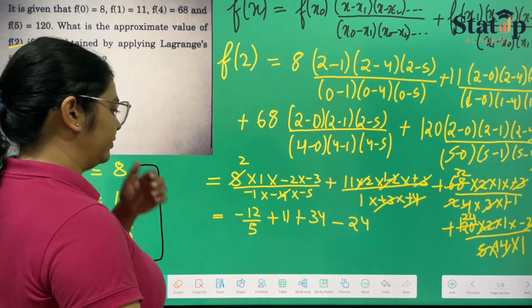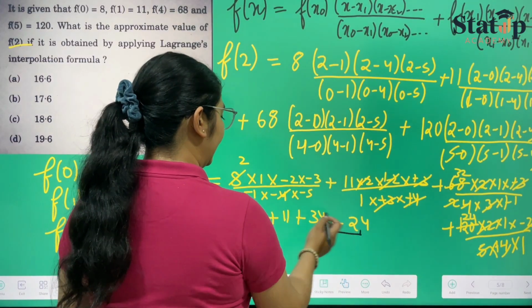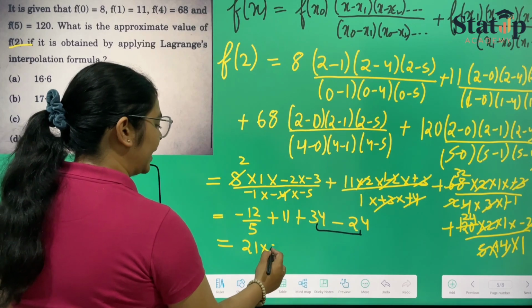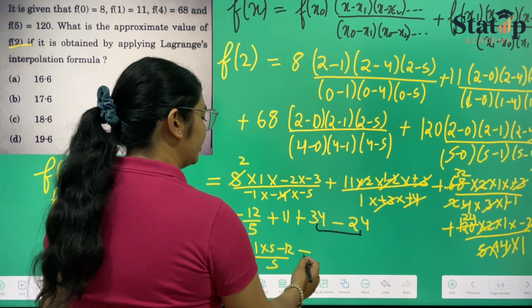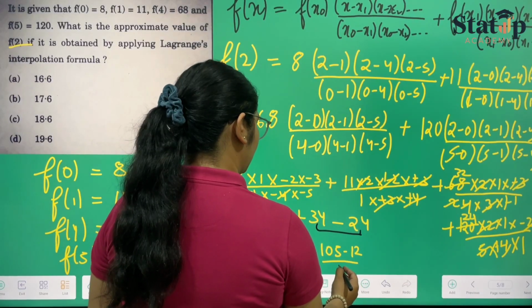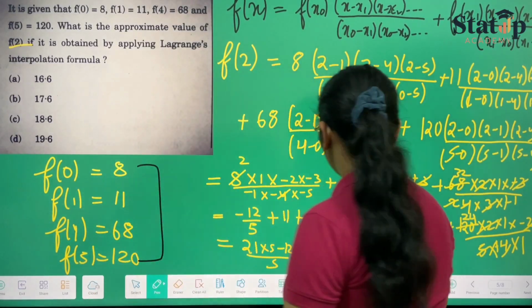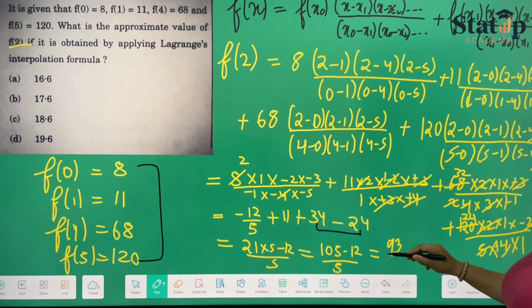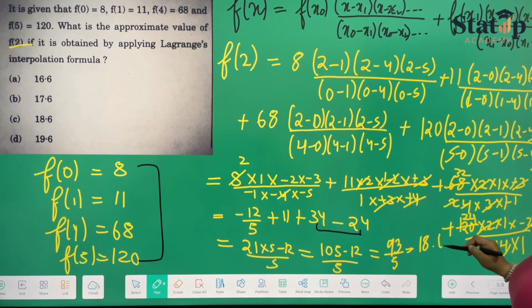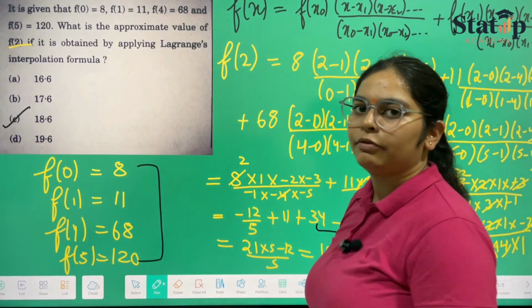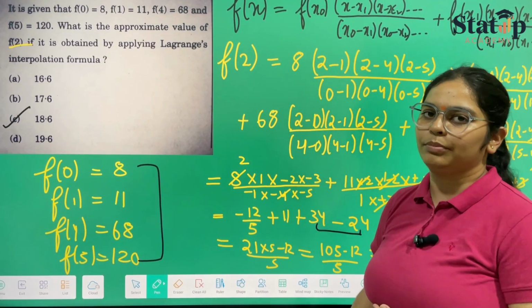Adding and subtracting all of them, it will be 10 plus 11, 21, 21 minus 5. 21 into 5 minus 12 upon 5 will give us 105 minus 12 upon 5, which will be 93 upon 5, which is 18.6, our option number C. So till 18 also, if you calculate, you will know that the answer is 18.6.